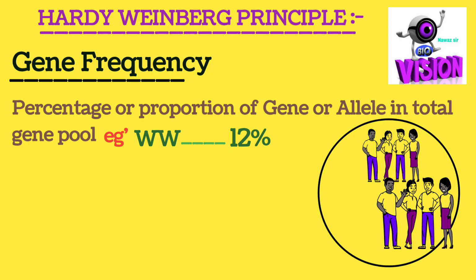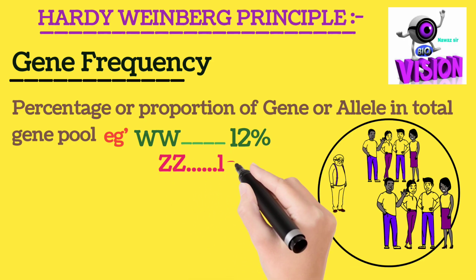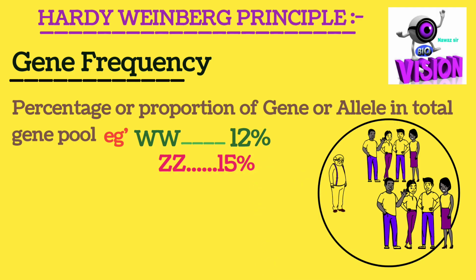Let me draw specific type of individuals here having WW gene frequency like this. Now what does it indicate? It means among 100 individuals of the population, 12 individuals have the WW type of gene present. Accordingly, we have one more type of gene, ZZ, with frequency 15%. Now it indicates that among this population, 15 individuals have the ZZ type of gene as a gene frequency.